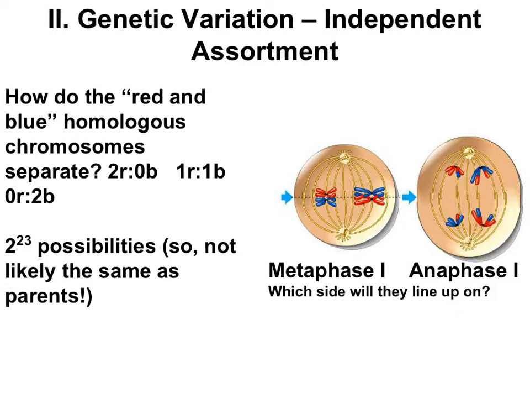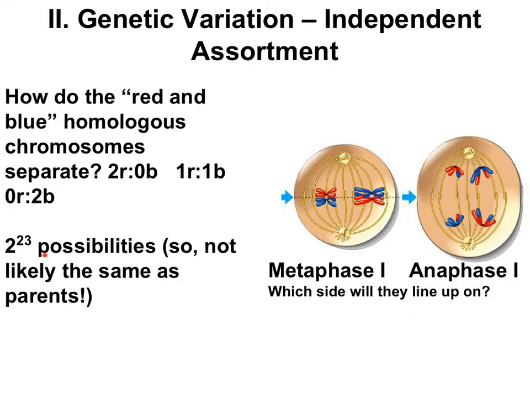With just these 2 chromosomes, you can end up with cells that have 2 reds, 2 blues, a red chromosome 1 and a blue chromosome 2, or a red chromosome 2 and a blue chromosome 1. So 4 different combinations. But now, imagine you're dealing with 23 different independently assorting chromosomes.